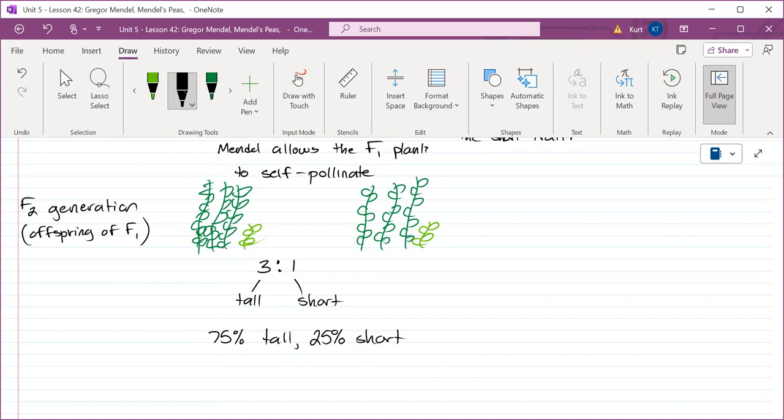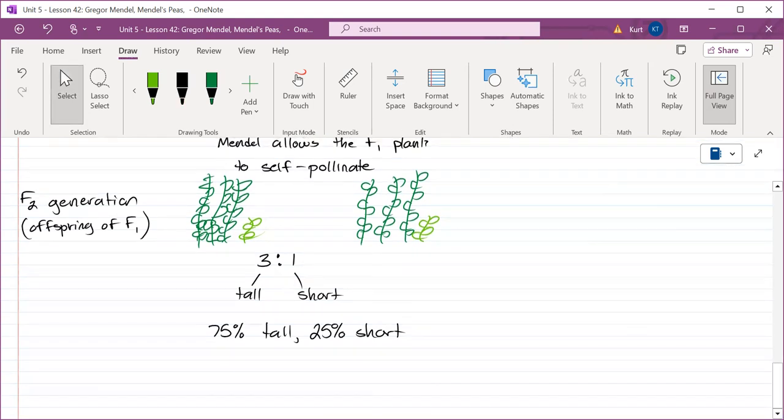Do any of you have a trait that is seen in your grandparents but not in your parents? What is it, Catherine? Your nose. Okay. Anything else? Yeah. Height. Okay. It can skip a generation.